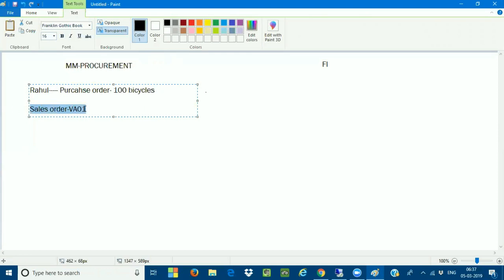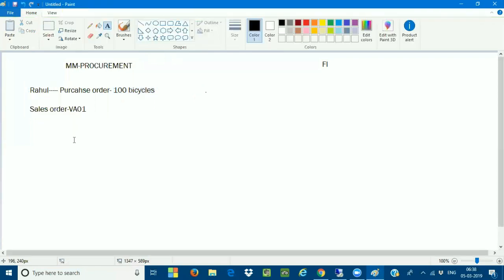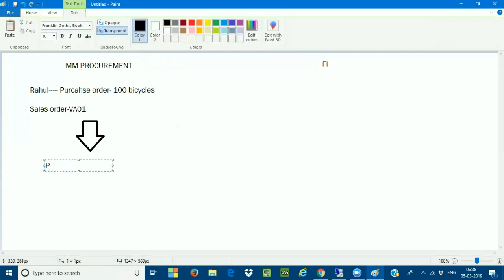So once the sales order has been raised, now to manufacture these 100 bicycles, the MM procurement cycle is going to start. In this MM procurement cycle, I'm going to raise the purchase requisitions to the vendors.